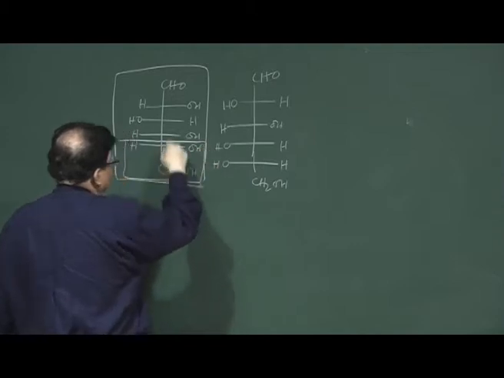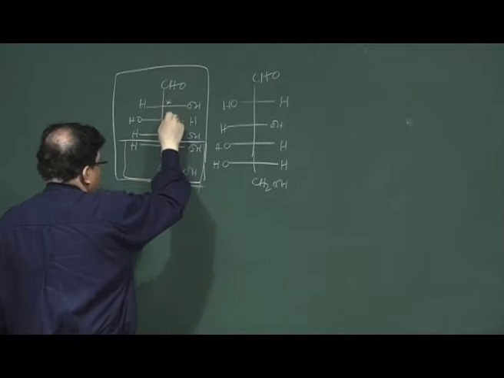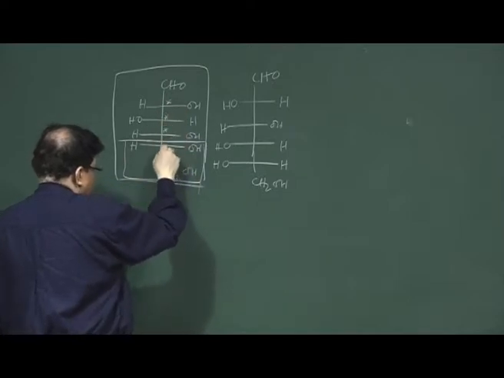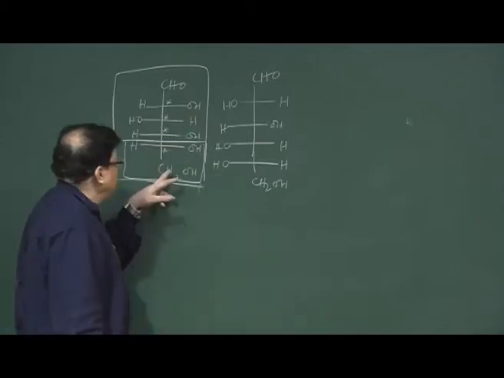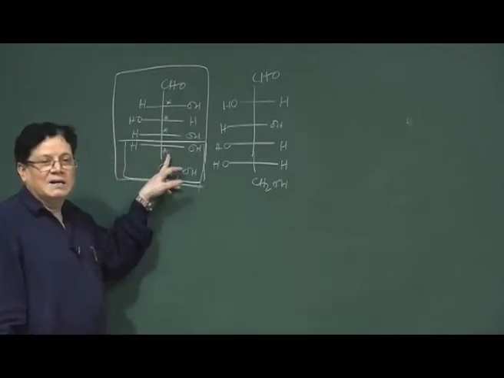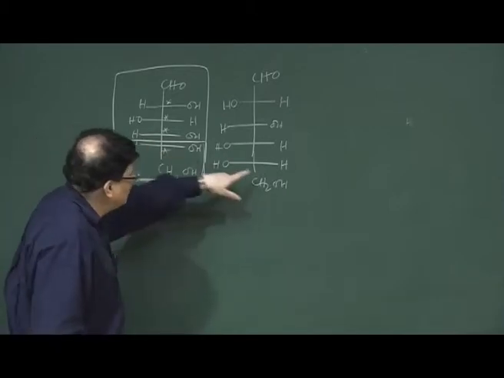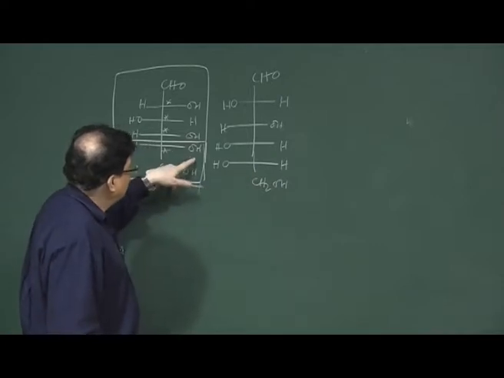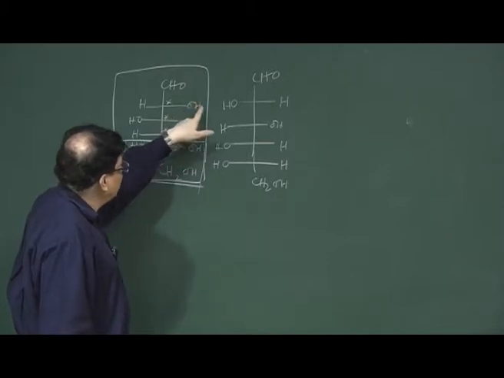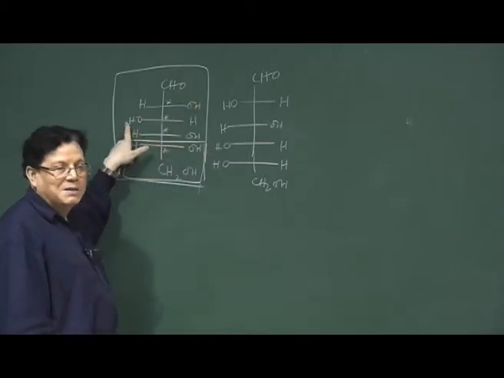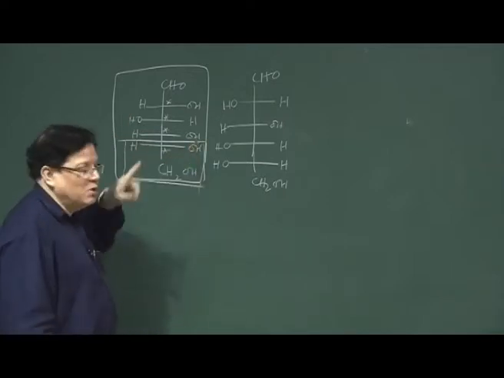are, say in this molecule, how many stereogenic centers? This is one, this is another one, this is the third one, this is the fourth one. There are 4 stereogenic centers. Okay. So, he assumed that for the last stereogenic center, the OH is on the right side. Now, he knew the relative configuration. See, he knew that if the first OH is on the right side, then the second will be on the left side, and if that is on the left side, the third will be on the right side, and the fourth will be on the right side.